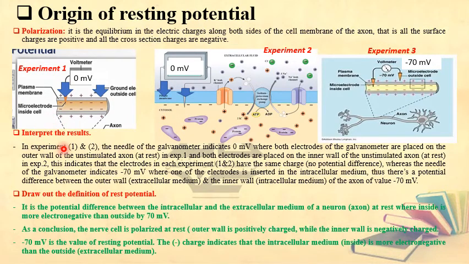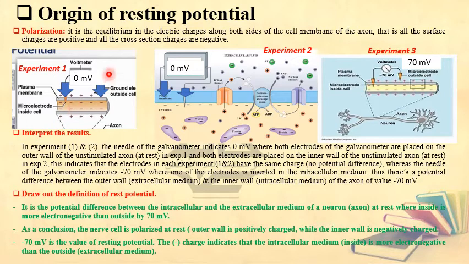Now I ask you to interpret the results. As I said before, what does interpret require? In order to interpret an experiment, what do we need? We need to analyze, as well as we need a significance or relation. And in order to analyze, we need to know the variable and the result.